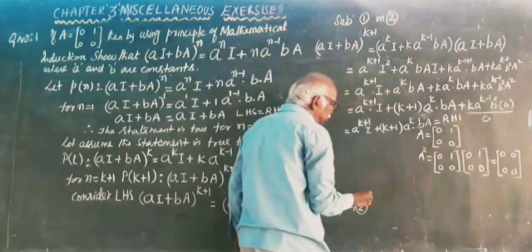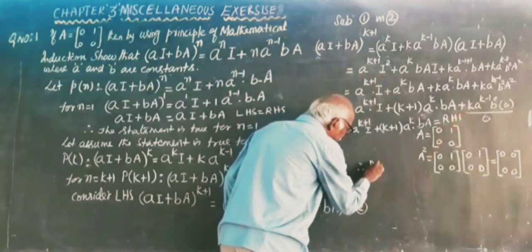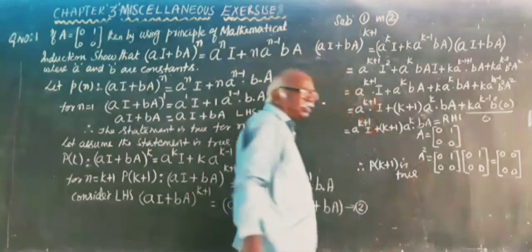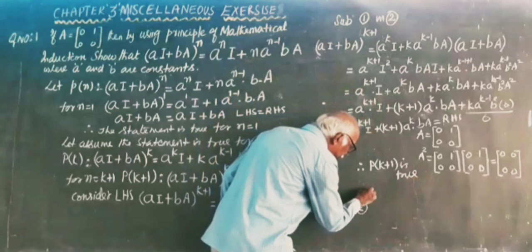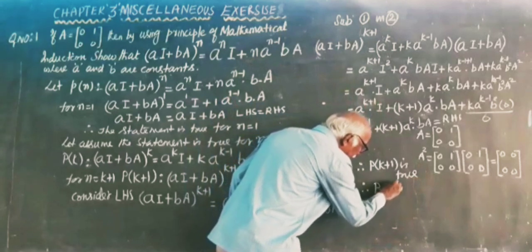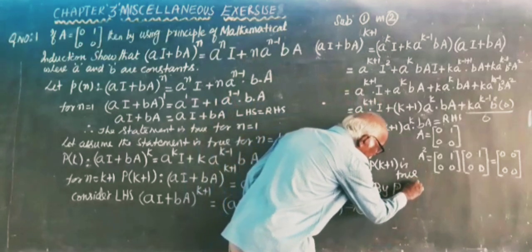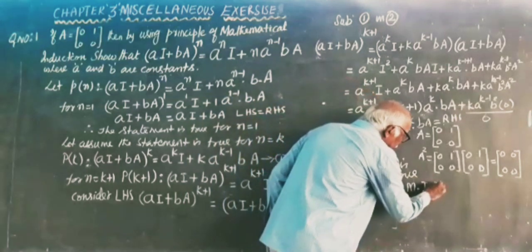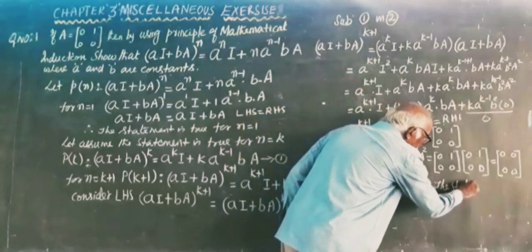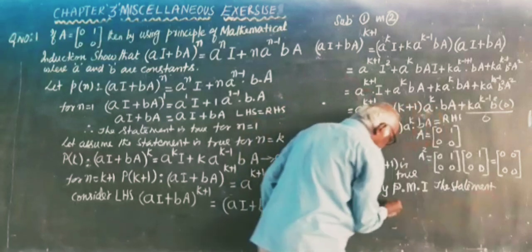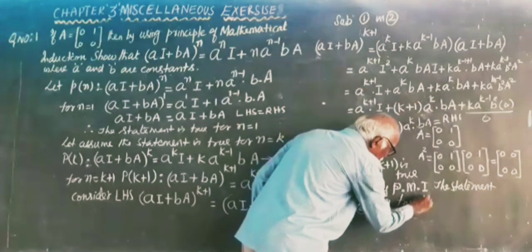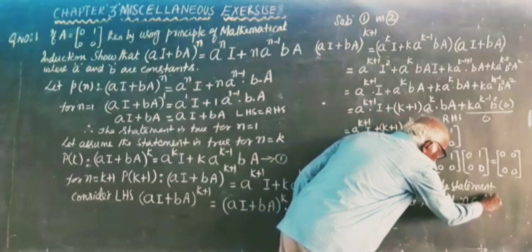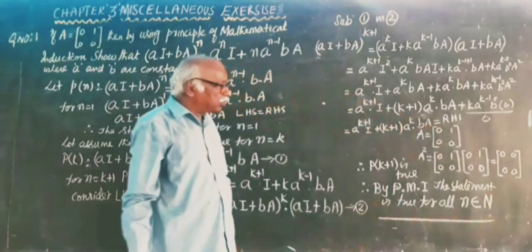That is equal to the RHS. Therefore, P of k plus 1 is true. Now you have to conclude. Therefore, by PMI, the principle of mathematical induction, the statement is true for all n belongs to natural numbers.